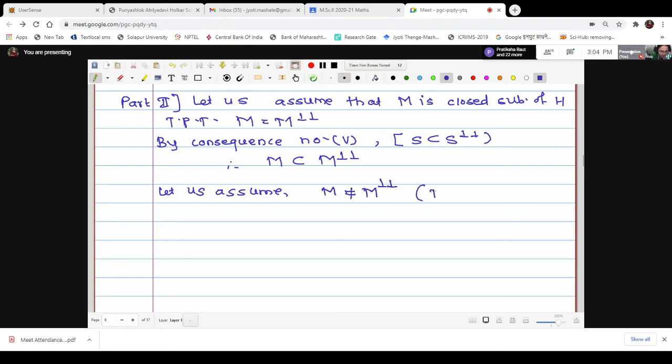And M is contained in M double perp. What is the meaning? M is a proper closed subspace.